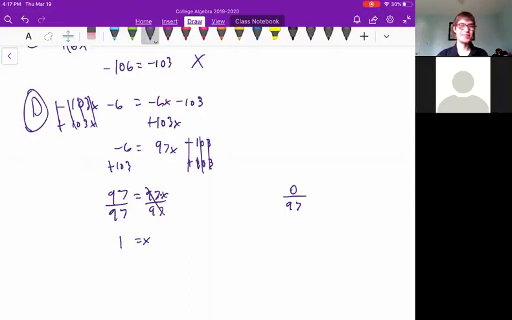So each person gets 1 piece of pie. That's the way that helps remember how to use fractions. If I had 0 pieces of pie and I shared it among 97 people, each person would get 0 pieces of pie because there's no pie.